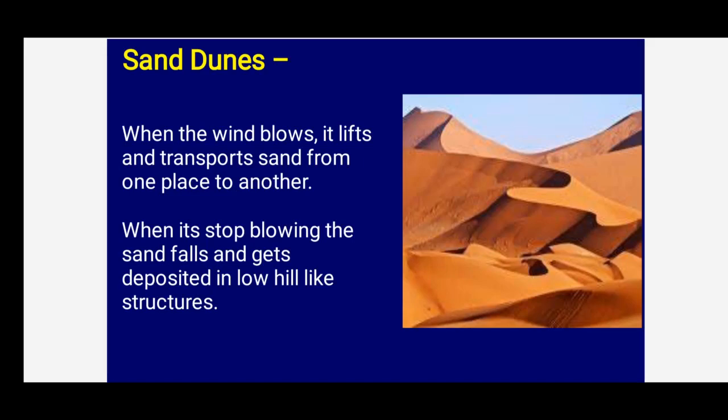When it blows so fast, it is able to lift the sand and transport it from one place to another. It takes a pile of sand and dumps it in some other place. When it stops blowing, the sand falls and gets deposited in a low hill-like structure. These appear like low hills, no? So these are called sand dunes.